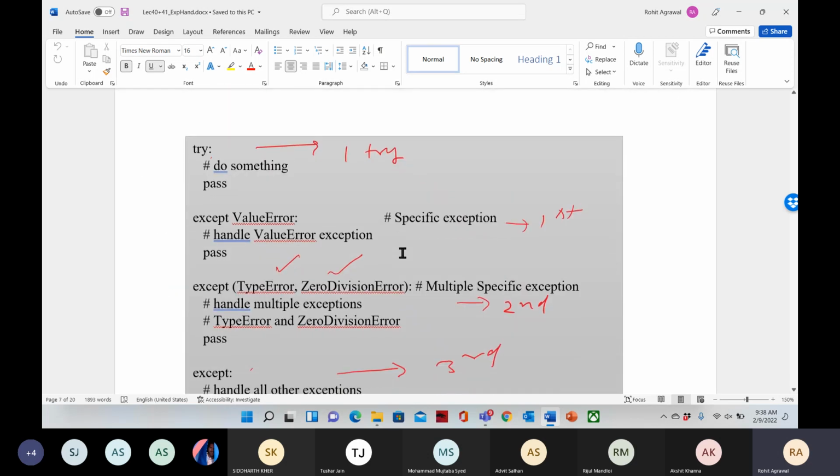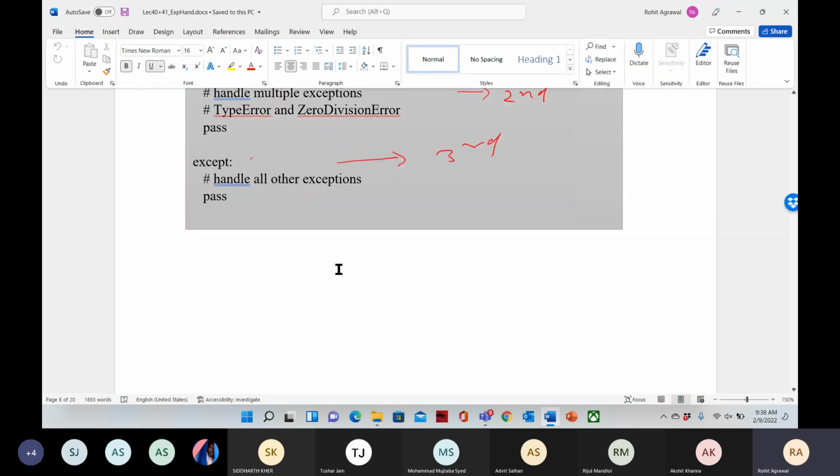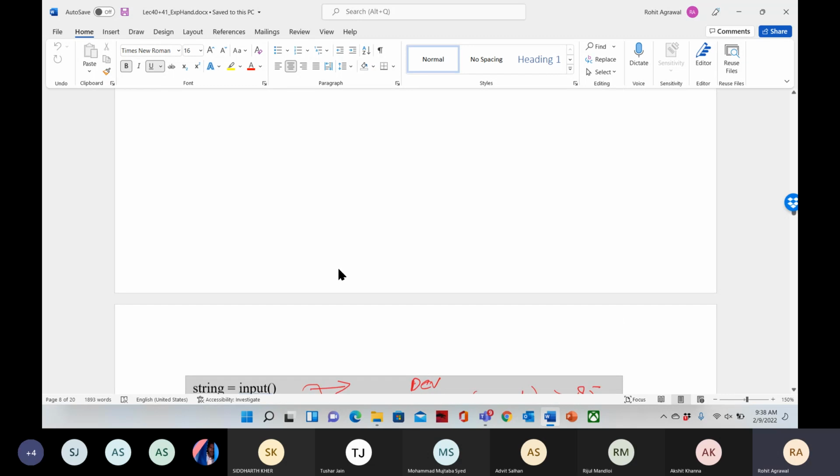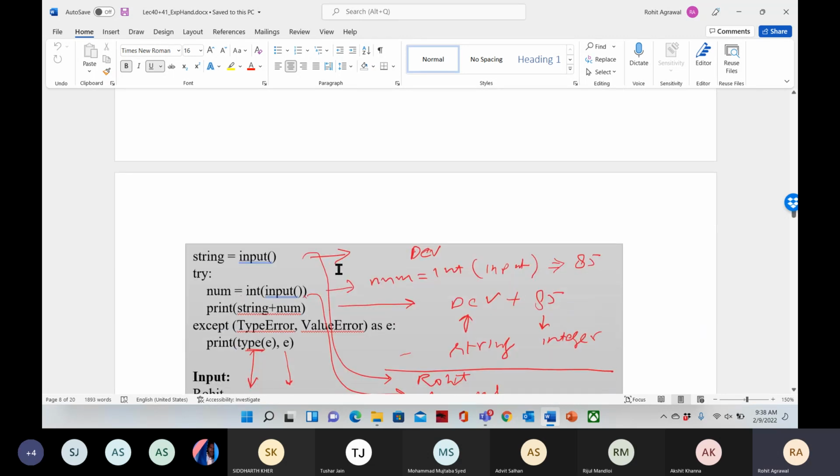The example is here: the try, first exception, second exception, third exception. In the second one, instead of having one exception, we are having multiple exceptions. And these are the specific ones: except ValueError, except TypeError, ZeroDivisionError. So yesterday we discussed this. This is okay. We can continue further.